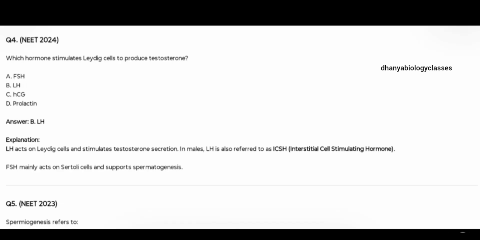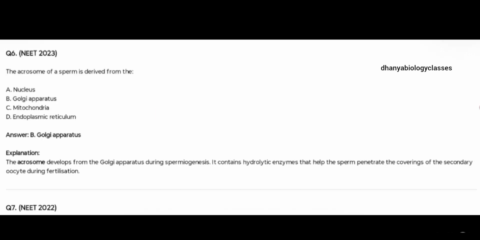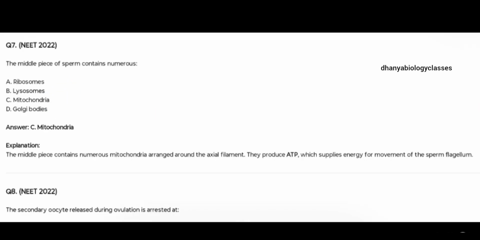Which hormone stimulates Leydig cells to produce testosterone? That is LH. Spermiogenesis refers to transformation of spermatid to spermatozoa. Acrosome of sperm is derived from Golgi apparatus. Middle piece of sperm contains numerous mitochondria.